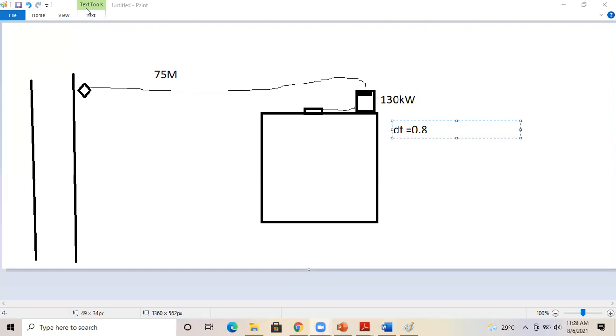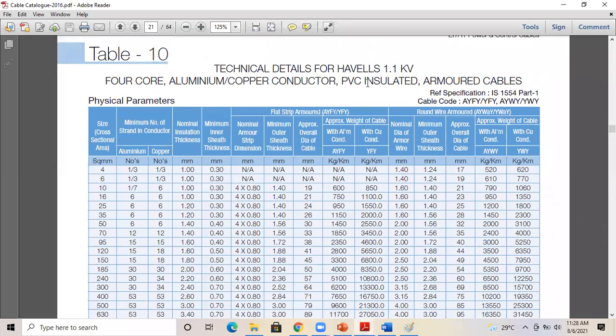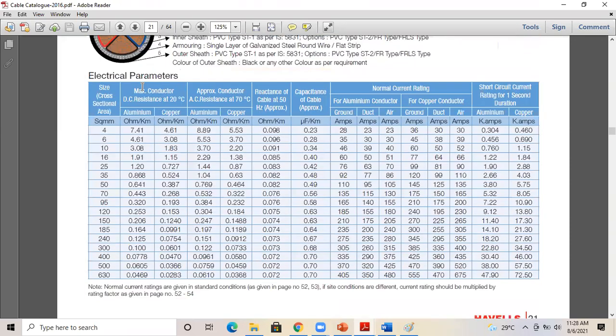So the Havells catalog, table 10, technical details for Havells 1.1 kV, 4-core aluminum or copper conductor. So these are the physical parameters. Physical parameters will have the thickness, normal armor strip dimensions, overall diameter, etc., for different armors. So we are going to take electrical parameters. Table 10, electrical parameters. So just calculate the current and type the value in the chat box.